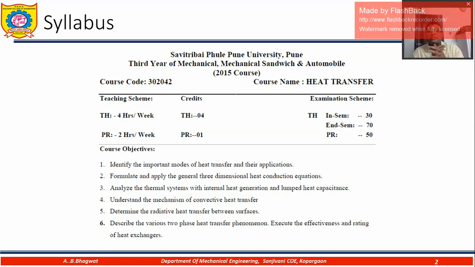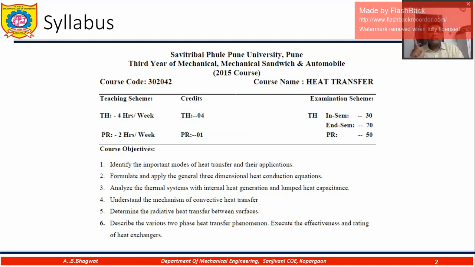Third, analyze thermal systems with internal heat generation and lumped heat capacitance. Internal heat generation, in layman's language, is some process happening inside that particular equipment, where there is some kind of internal heat generation, like a nuclear reactor. You have a fuel rod inside which there is nuclear fuel which is generating heat. That is the internal heat generation in a nuclear reactor. Lumped heat capacitance is something different. We will see it in detail as we proceed through the syllabus.